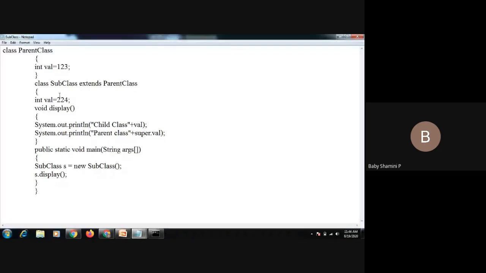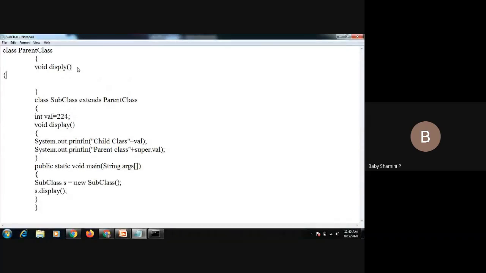So next we have the method concept. Here I explained only the variable concept. In case both the parent class and child class have the same method, this is considered method overriding. So here we have a method void display. Inside we have a statement system.out.println parent class.